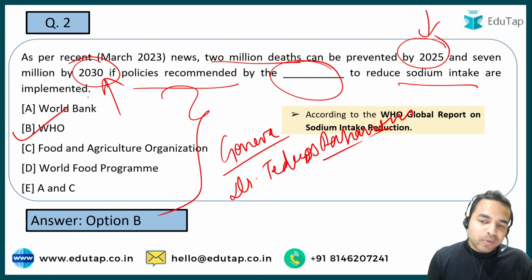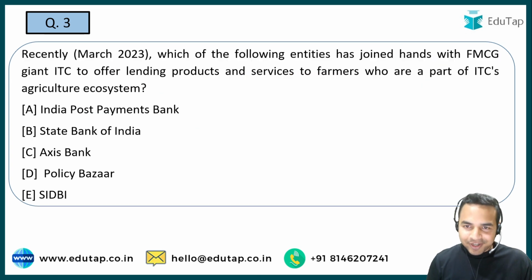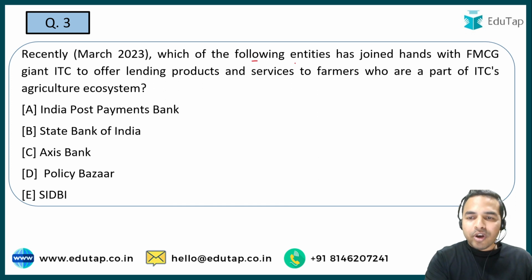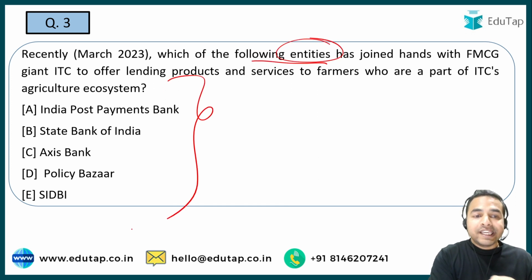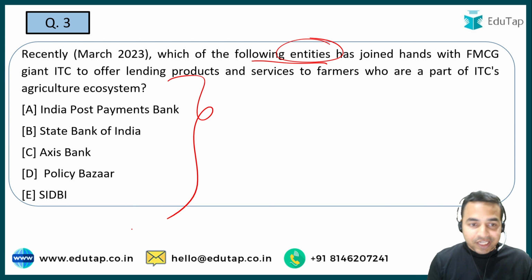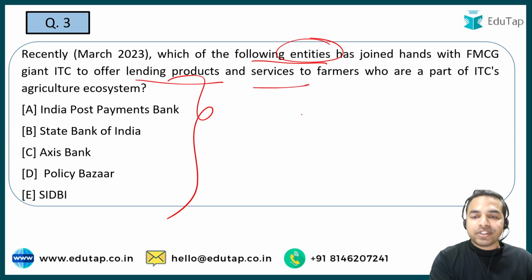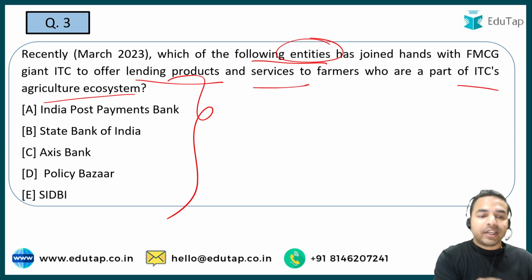So the WHO global report on sodium intake reduction came out, in which they have given these recommendations. Now the next question. Which of the following entities has joined hands with FMCG giant ITC to offer lending products and services to farmers who are a part of ITC's agriculture ecosystem?